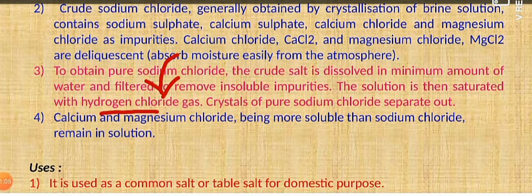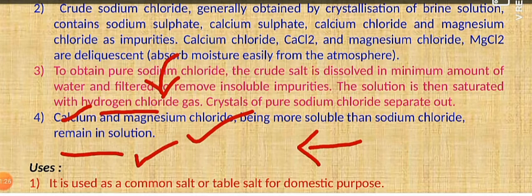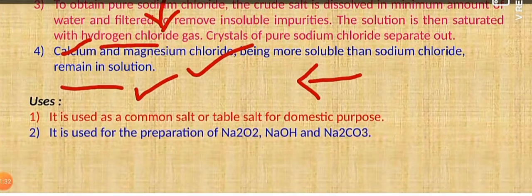If we pass HCl through it, by the common ion effect, we can crystallize out a purified form of sodium chloride. The purified sodium chloride contains calcium and magnesium chloride also, but these are highly soluble in water, so they cannot be crystallized out and will remain in the solution. That is how we can obtain sodium chloride in a purified form.